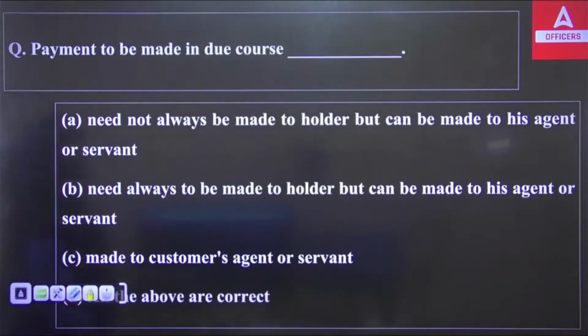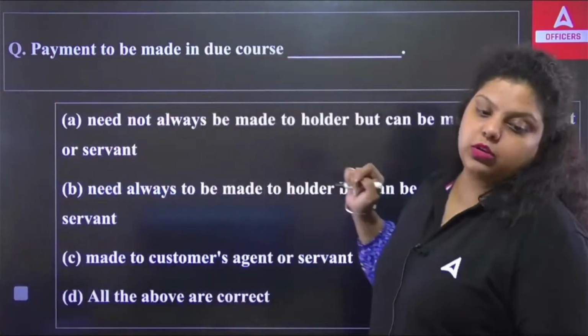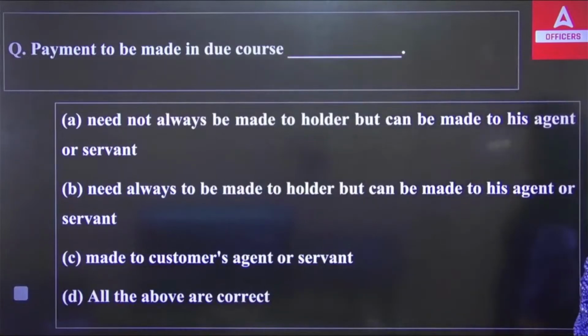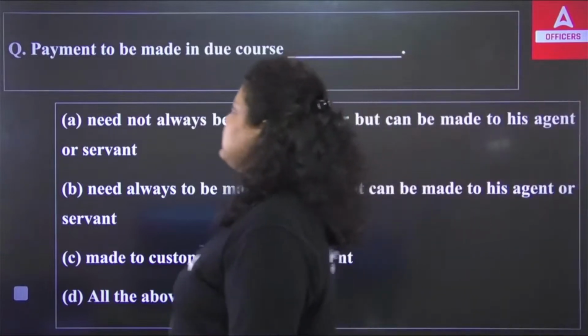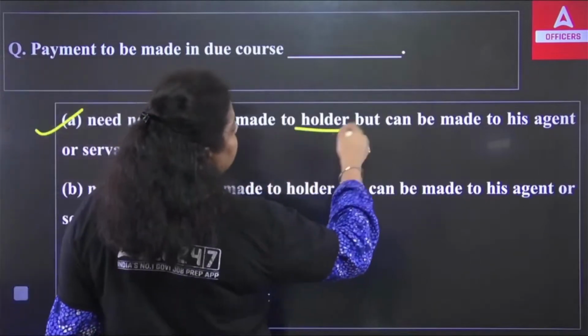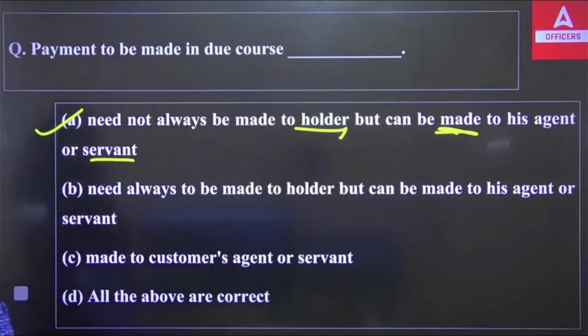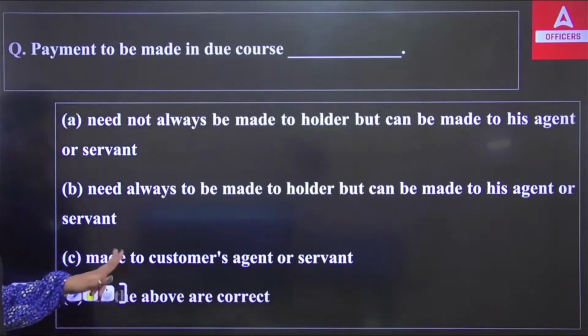So in case of your payment to be made in due course, payment will be done to whom? To the holder, or to his or her agent or servant, or only to his or her agent or servant, or it should be made to the customer's agent or servant, or all of the above. So the right answer is the payment made in due course need not always be made to the holder, but it can be made to his agent or servant also. It can be made to whom? It can be made to the agent or servant also. Clear? The right answer is A.